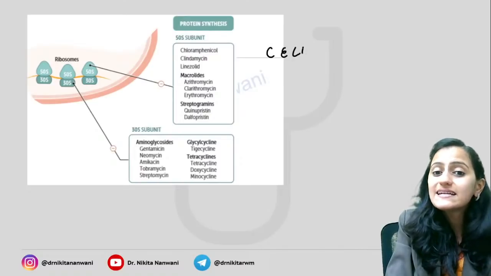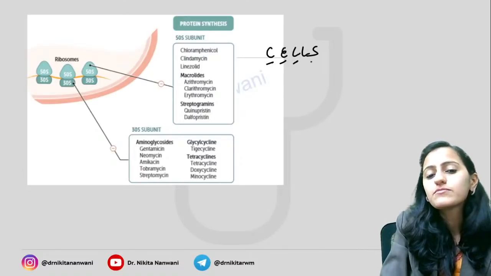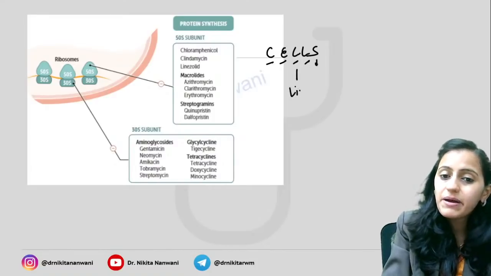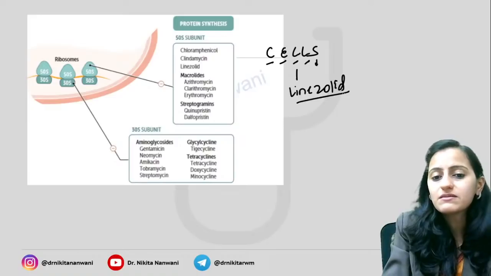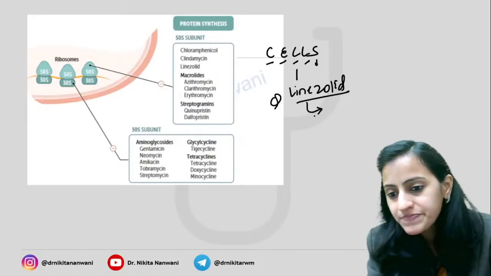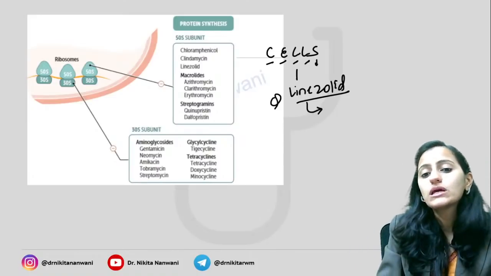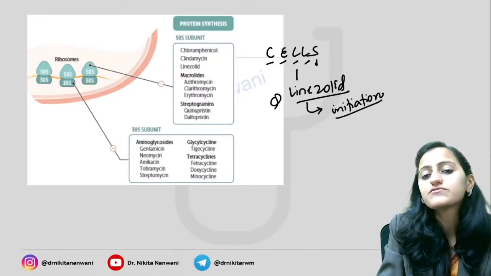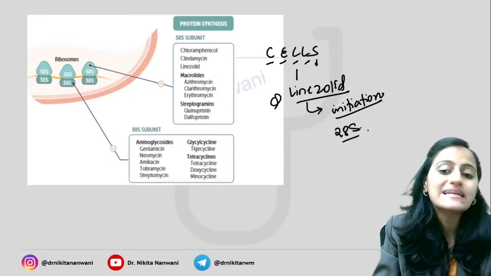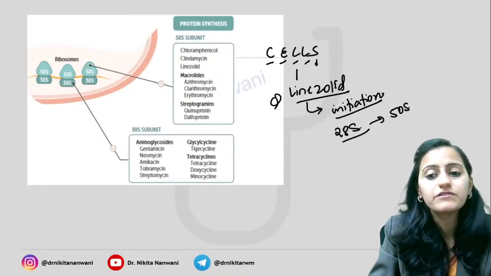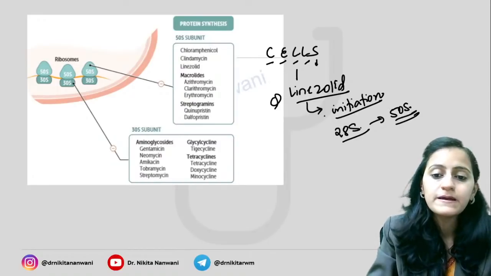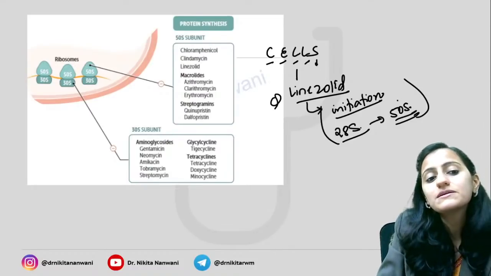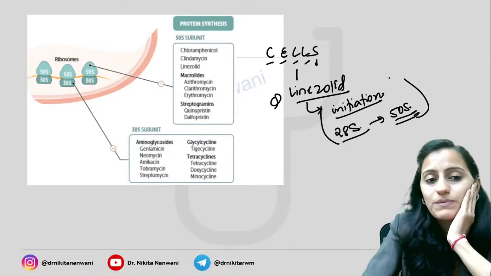It is cells at 50: chloramphenicol, erythromycin, linezolid, lincosamide, clindamycin, and streptogramins. Remember that linezolid, very, very important and a frequently asked question, inhibits your initiation complex formation. It acts on the 23S subunit of the 50S subunit of the ribosome. By acting on 23S of 50S, it inhibits your initiation complex formation.